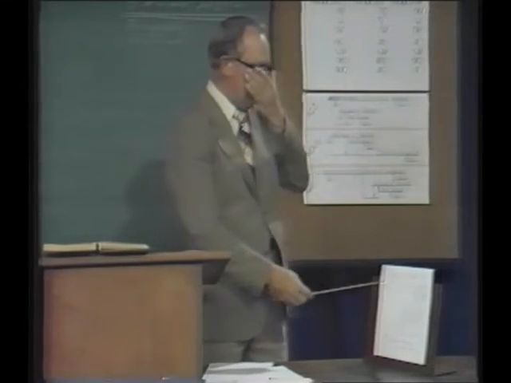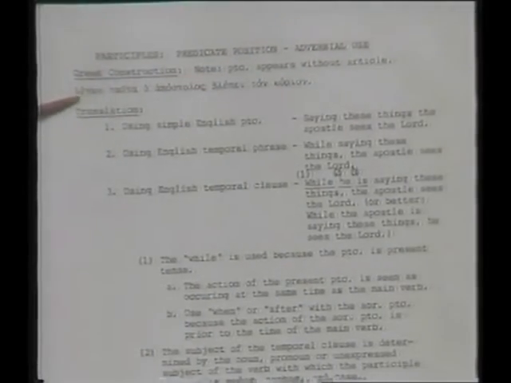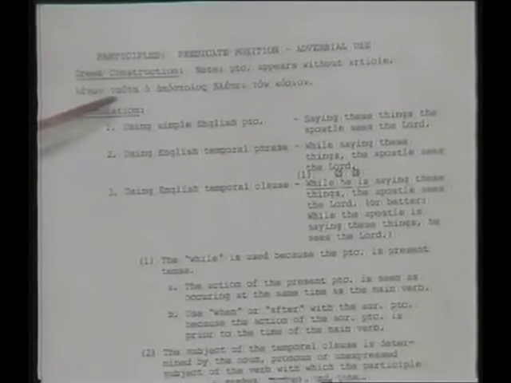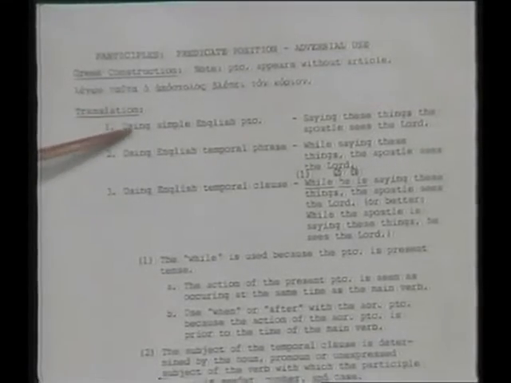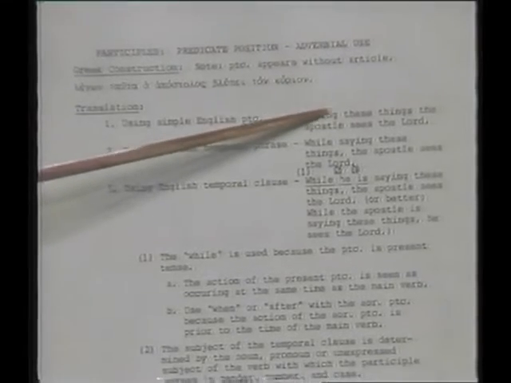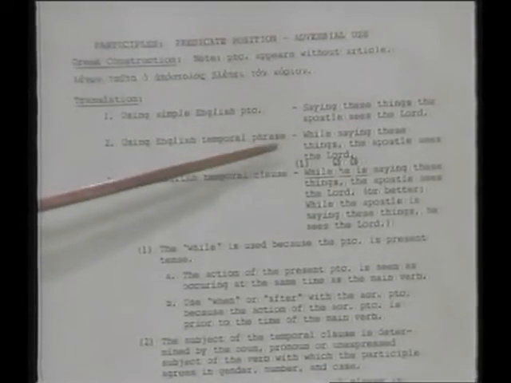Now, here's the example of an adverbial participle. The Greek construction is, note, it appears without the article. Legon tauta, ho apostolos blepei ton kyrion. Now, if we translated that using a simple English participle, all we'd have to do is translate saying, saying these things. But we've already seen that that doesn't work sometimes. Sometimes that can be confusing, so we'll not use that.